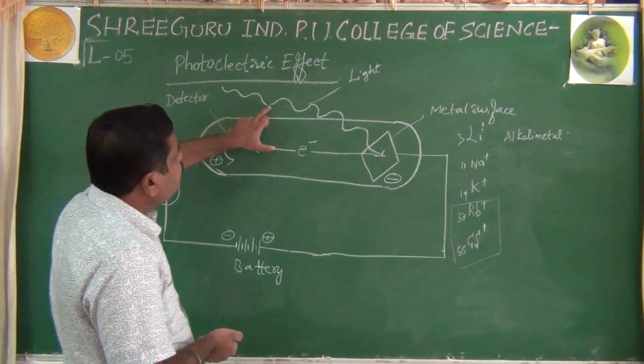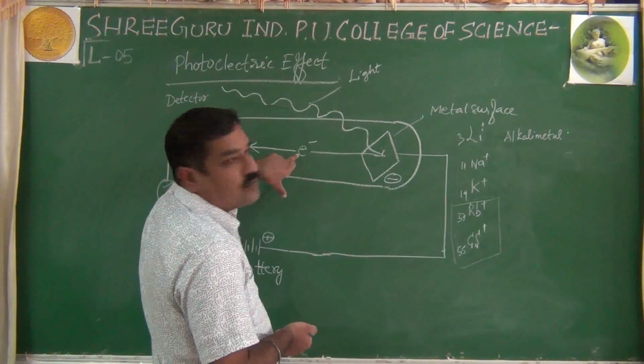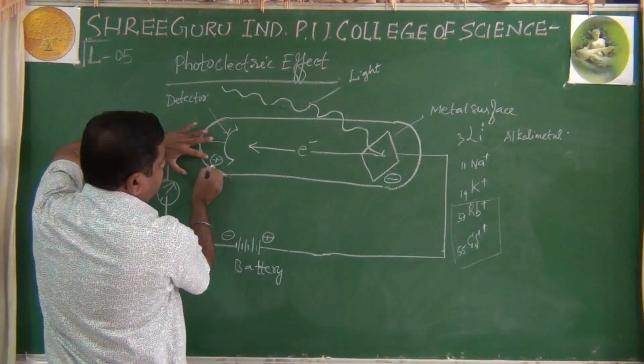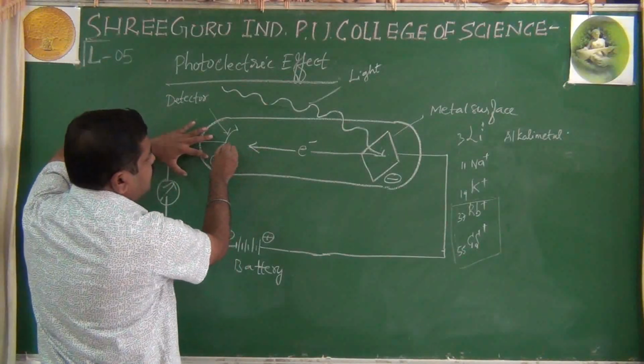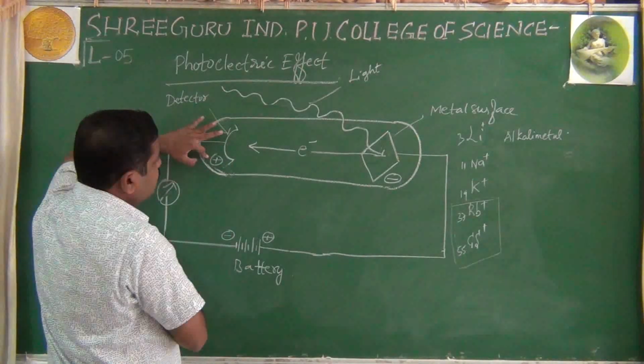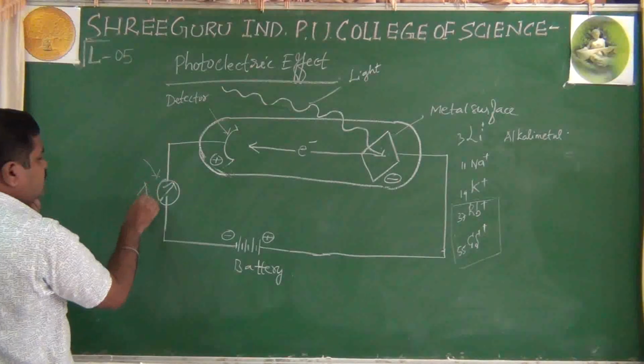When light of suitable frequency strikes the metal surface, electrons are ejected out and they will move towards the oppositely charged, positively charged end. ನೋಡಿ ಇಲ್ಲಿ ಬಂದು they will hit it. Whether electrons are ejected or not, you can detect by using the deflection in this, which is called an ammeter.